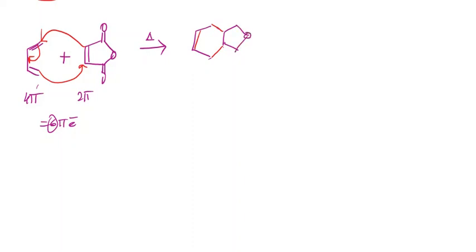So this is oxygen, this is double bond O, this is double bond O. So this is the adduct. A Diels-Alder reaction always forms an adduct. So these are a few examples of cycloaddition type of reaction.